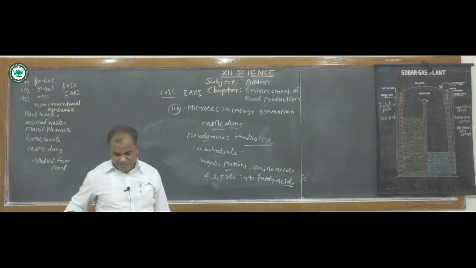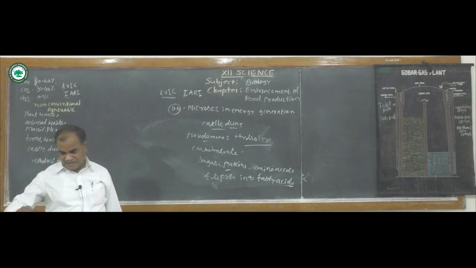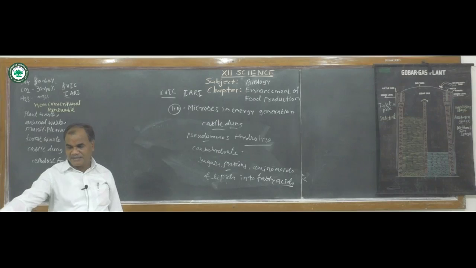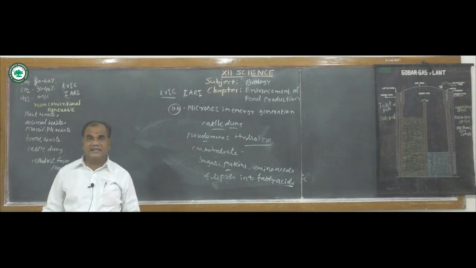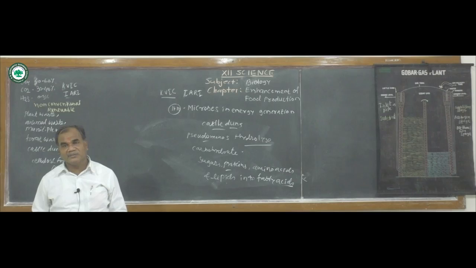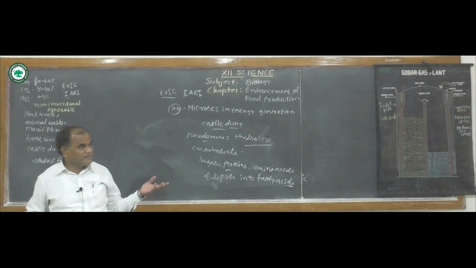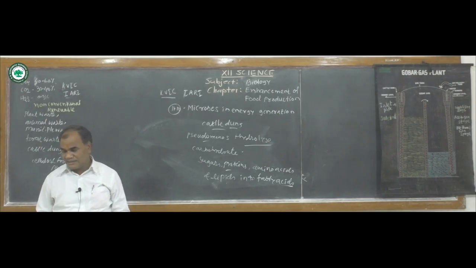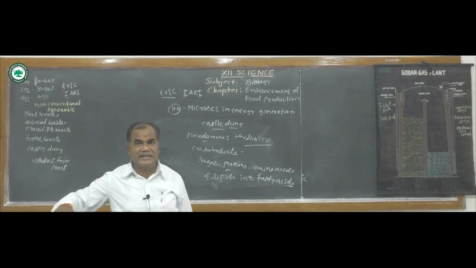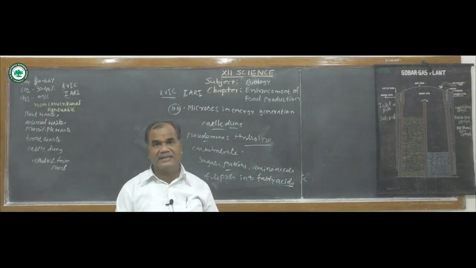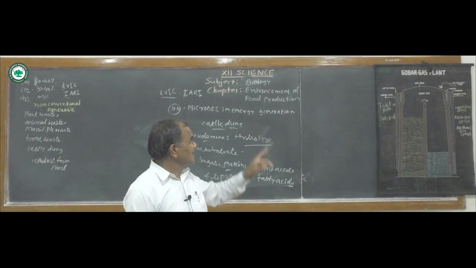So in each and every place, whether farmers or common places, biogas plants or gobar gas plants are planted to obtain renewable and natural energy from cow dung or municipal waste. Cattle and other types of waste are used for the formation of these gases. So today, microbes play an important role in energy formation, that is, the gas can be produced and fertilizers are also produced from these.